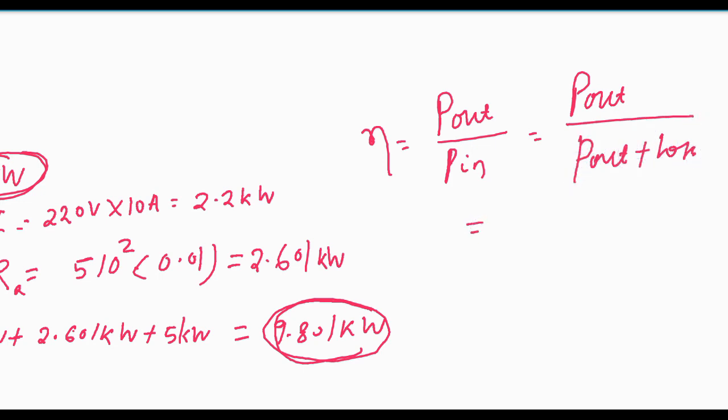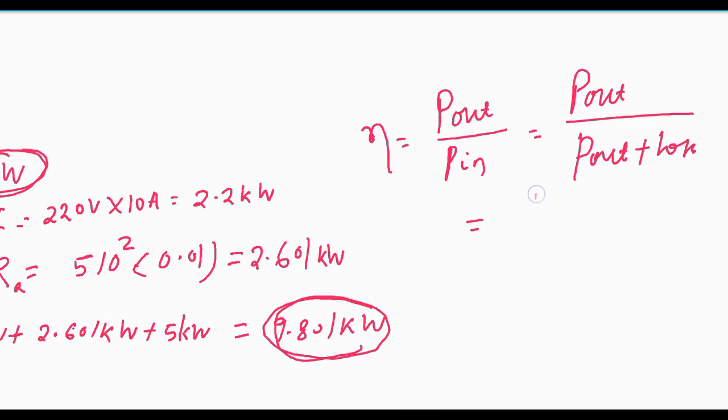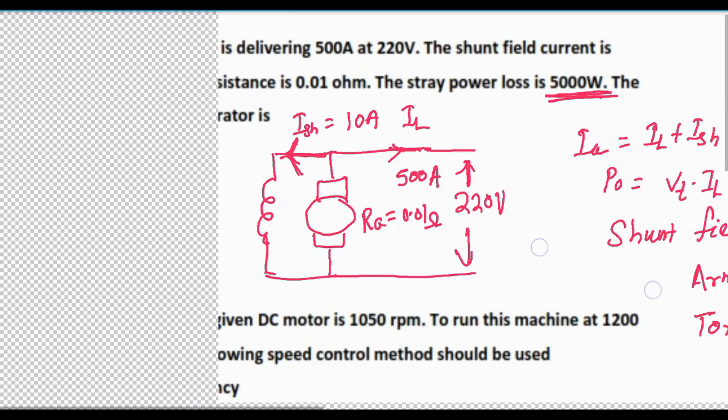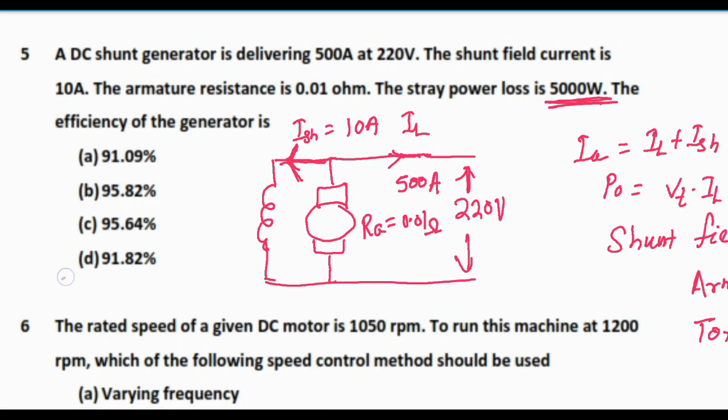This will be 110 kilowatt by 110 plus 9.801, and this will be nearly equal to 0.9182. And in percentage this will be 91.82 percent. So here the answer will be 91.82.